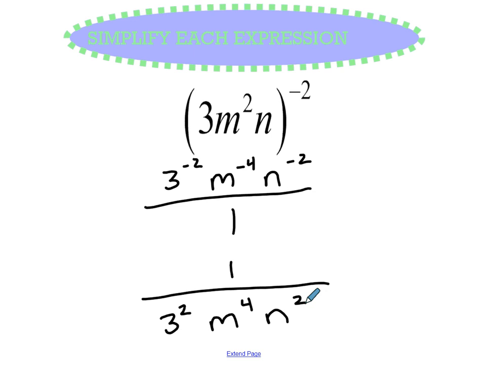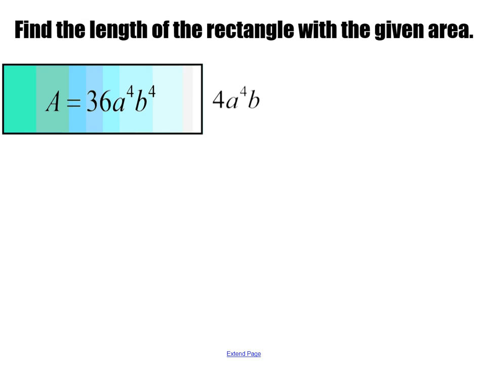This is our last example here. It says find the length of the rectangle with the given area. So remember, area equals base times height. What I would do for this is I know that my height is 4a to the 4th times b. I need to figure out my base. And I know that these two things have to multiply together to be 36a to the 4th, b to the 4th. So I would ask myself, what multiplies by 4 to be 36? And in this case, it's 9.